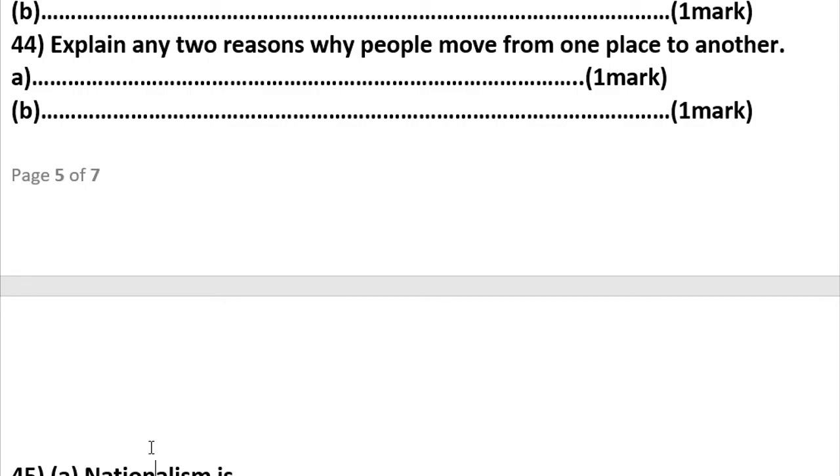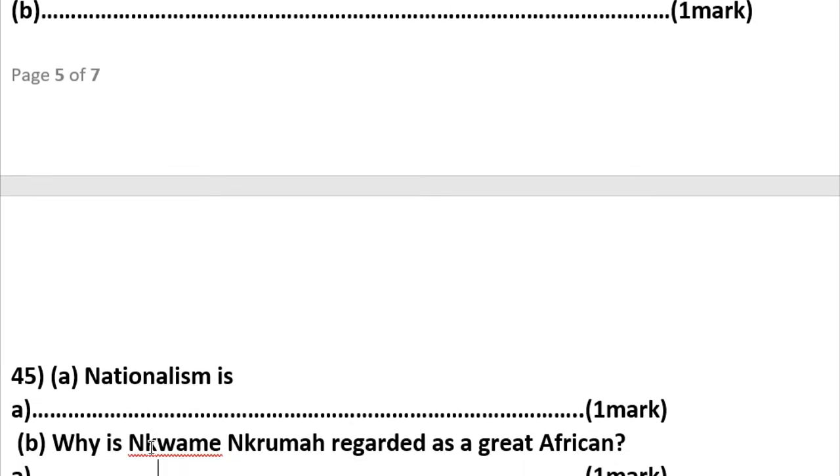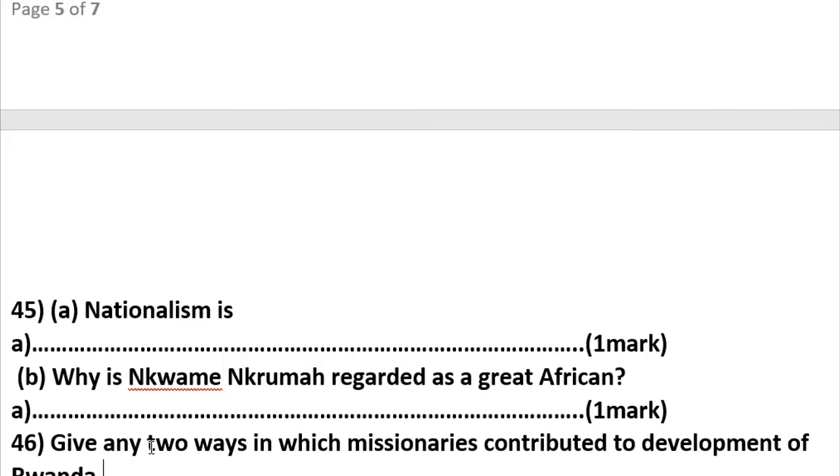Here we can say for finding a job, for finding good social services, and so on. 45. Nationalism is to love and feel of one's country. Yes, and feeling of one's country. Thank you so much.